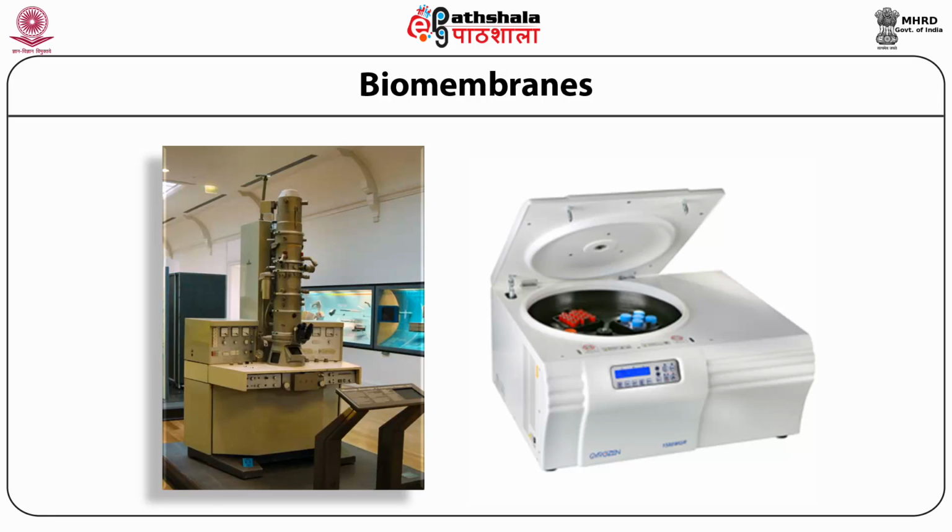Two tools contributed critically to our early understanding of cellular organization in general and biomembranes as well. The first was microscopy. Electron microscopy, which gave much higher resolution than light microscopy, started revealing finer details of the various animal cells and their organelles and microbial cells. The second tool was high-speed centrifugation.